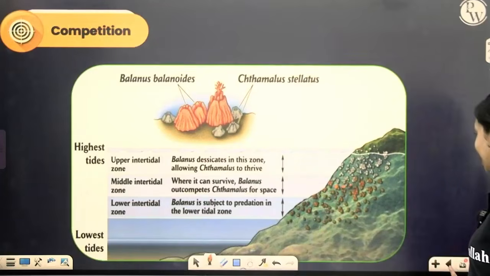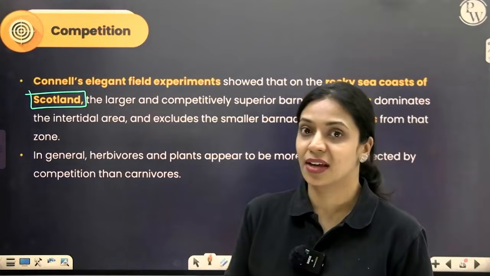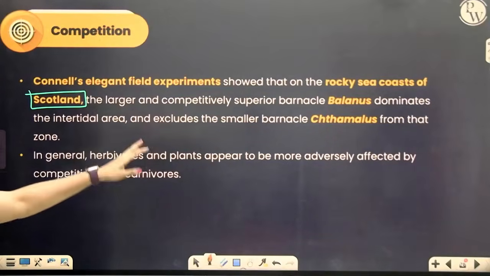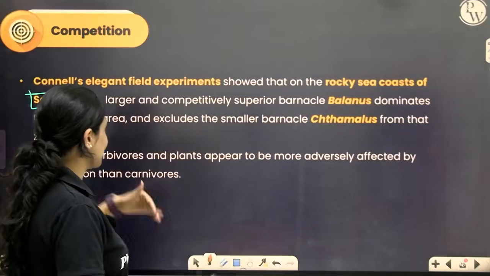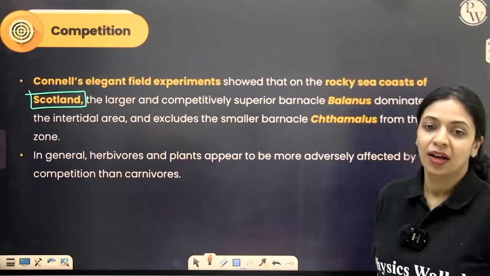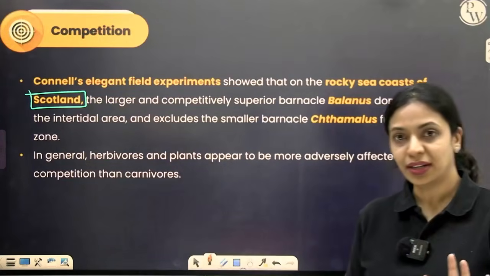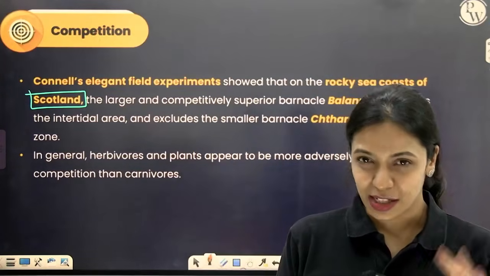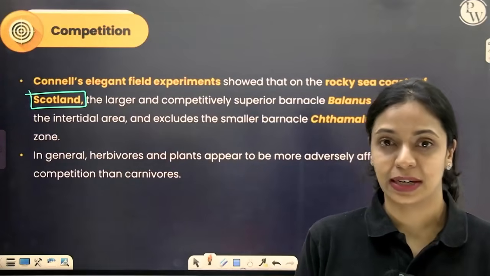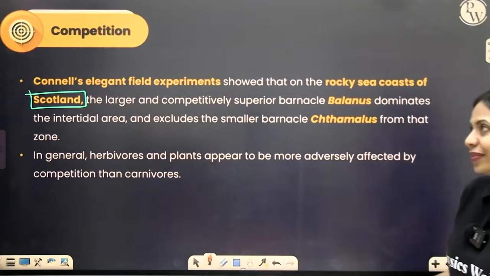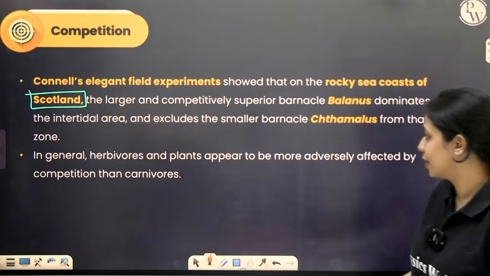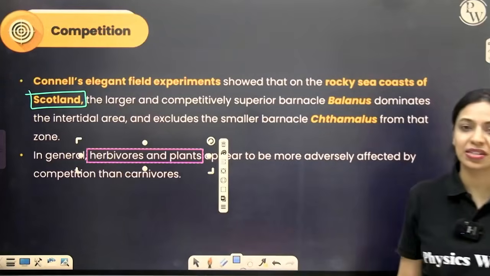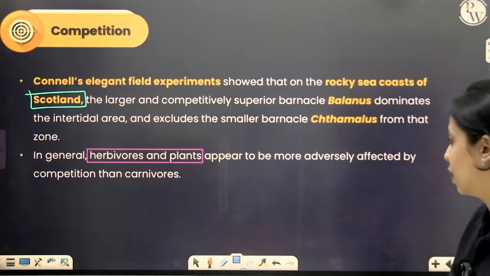Okay, but that part of the experiment is not given in the NCERT textbook. In NCERT, they've told that on the rocky sea coasts of Scotland, the larger and competitively superior barnacle Balanus dominates the intertidal area and excludes the smaller barnacle Chthamalus. But they've not explained that experimentally, if you remove Balanus, Chthamalus also will grow. Okay, that is what Connell actually did, but that experiment is not completely given in your NCERT textbook. So when we talk about competition, generally it is herbivores and plants that are more adversely affected compared to the carnivores. Okay.